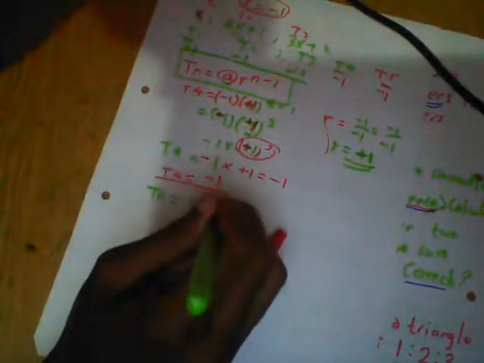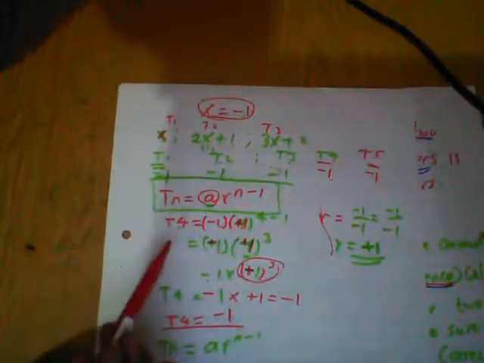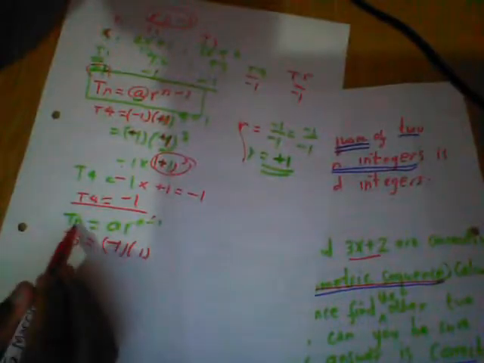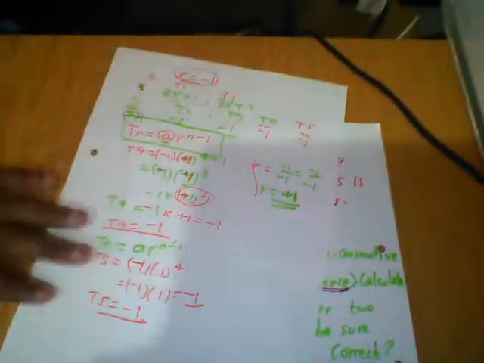Even term 5 should be the same. How are you going to get term 5? We use the formula to get any term: term n equal to a r to the power n minus 1. They say find the next two terms, so it's term 5. What is a, the first term? It's -1. R we got here equals 1. Our n equals 5, so 5 minus 1 equals 4. 1 to the power of anything equals 1, so it's -1. So term 5 also equals -1. I think we have answers. The next two terms are also -1 and -1. So all the terms are -1.